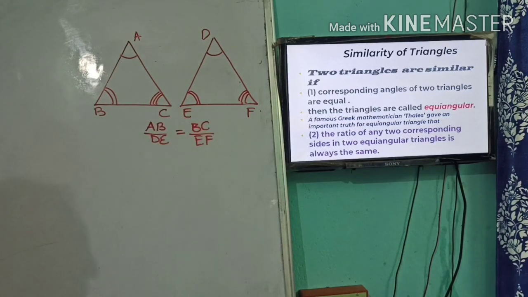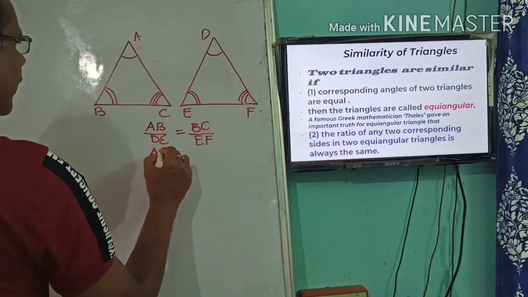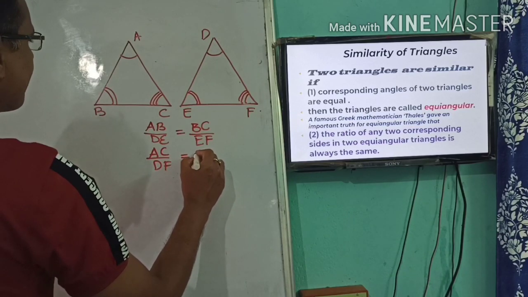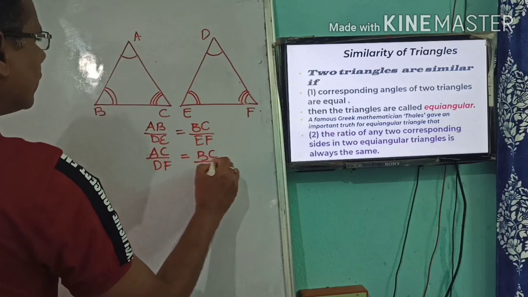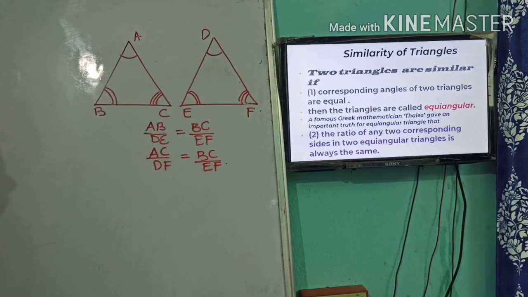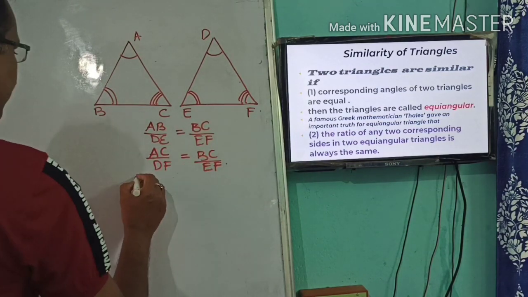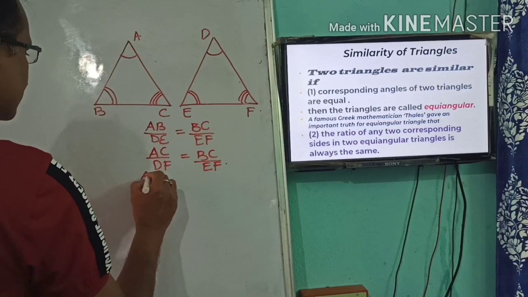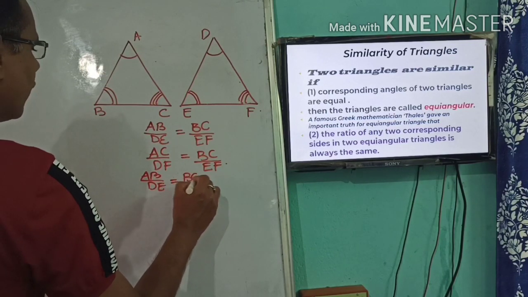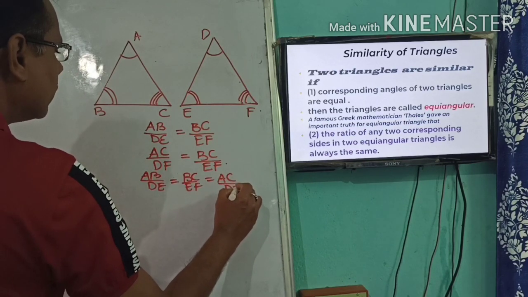In the same way, if we consider the AC side, then AC upon DF will be equal to BC upon EF. In this way, it goes on, and comparing these equations, we get in generalized form: AB upon DE is equal to BC upon EF is equal to AC upon DF.